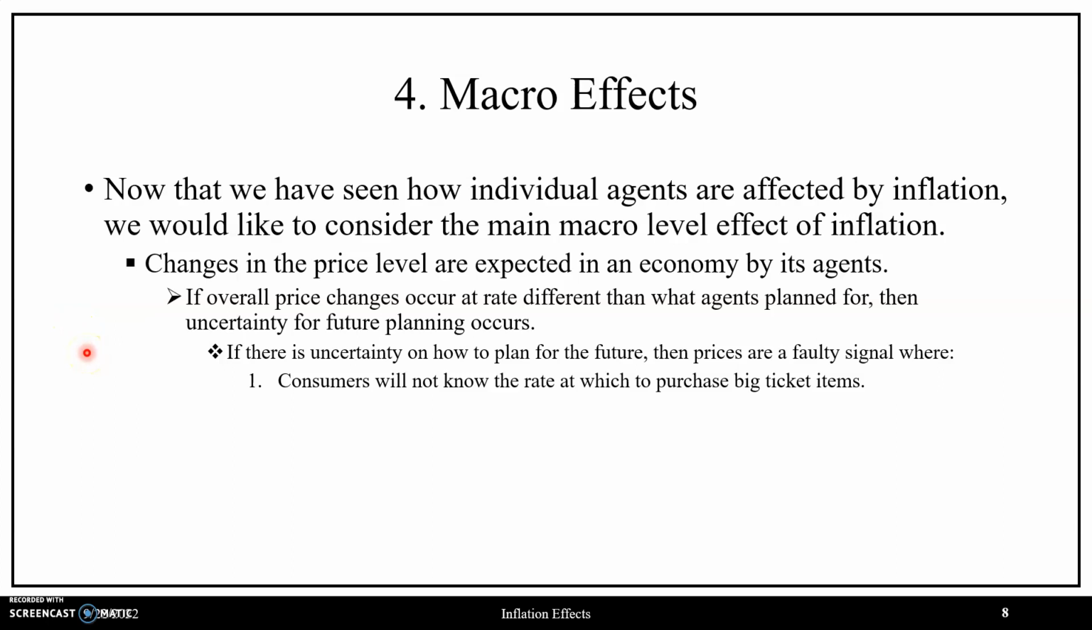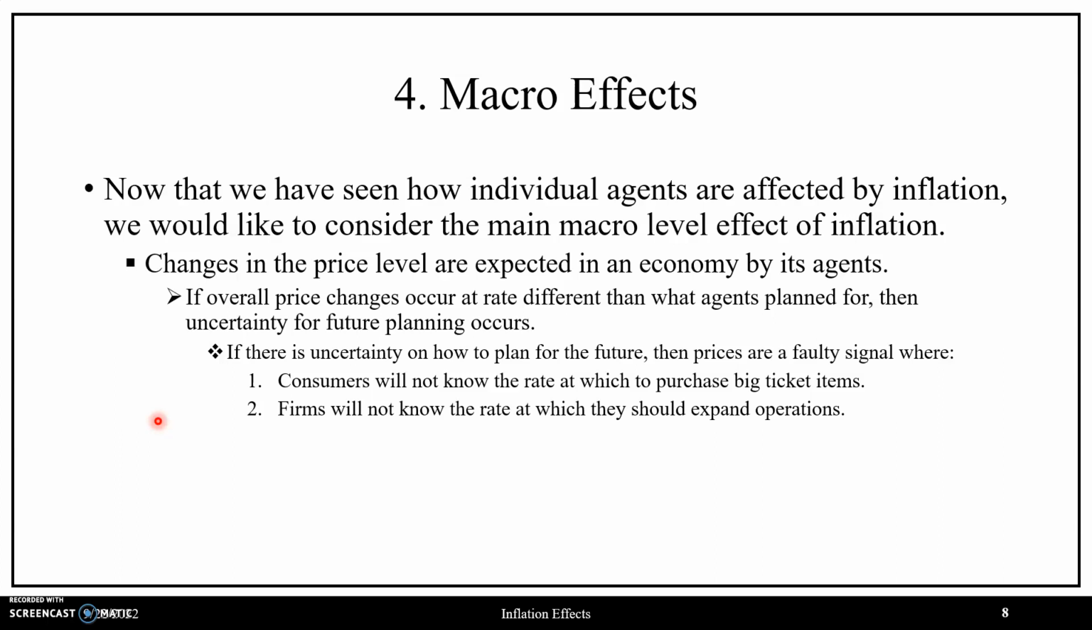in that if there's uncertainty on how to plan for the future, then price is now a faulty signal, where with respect to consumers will not know the rate at which to purchase big-ticket items such as appliances, cars, houses, and things of that nature, whereas on the other hand, firms will not know the rate at which they should expand their operations, in which these agents will have expectations on how fast prices are increasing each year, and so they can plan accordingly in terms of making these big ticket item purchases or expanding their operations.